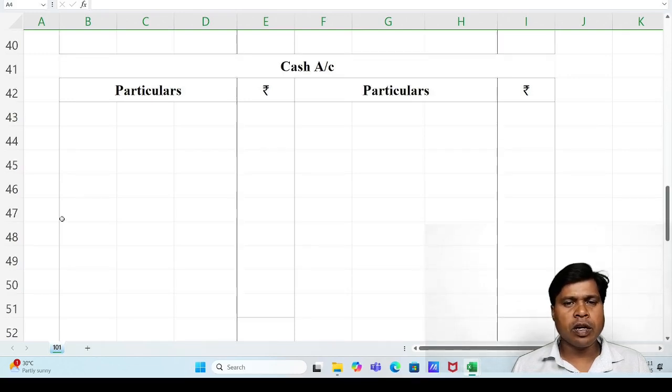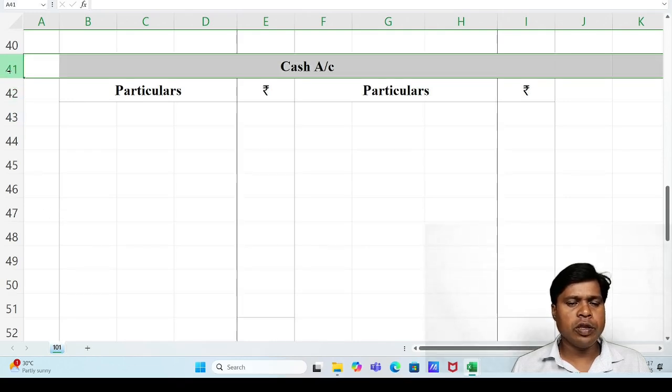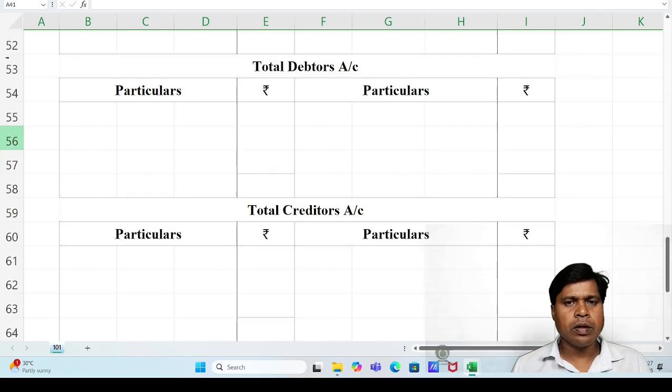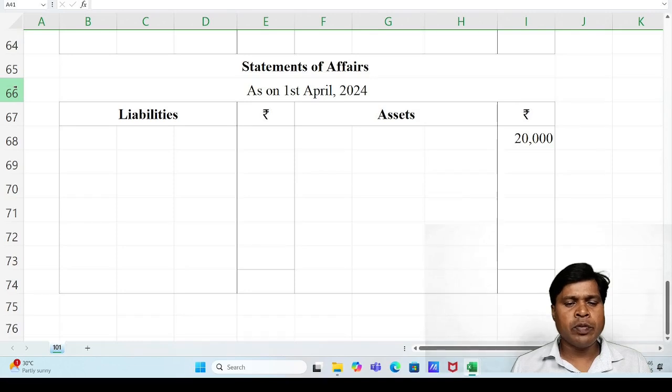Other than the final accounts format, we have to make supporting ledger accounts. You can see on screen, cash account is required. Other than cash account, total debtors account for credit sales and total creditors account for credit purchase. Then statement of affairs should be opened for opening capital. Statement of affairs we can say is the opening balance sheet, the previous year balance sheet, since the amount of capital is not given in the question. So these are the formats, and after this we can start our answer.